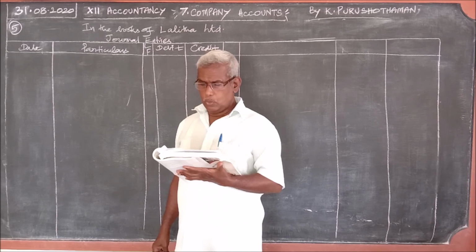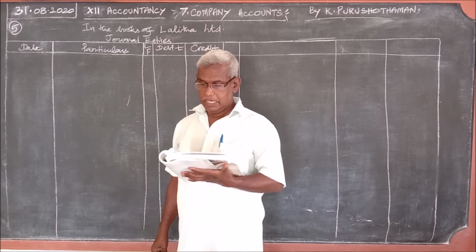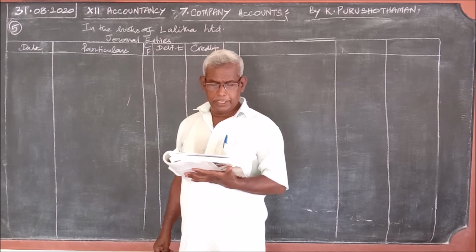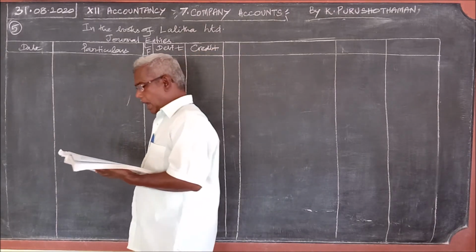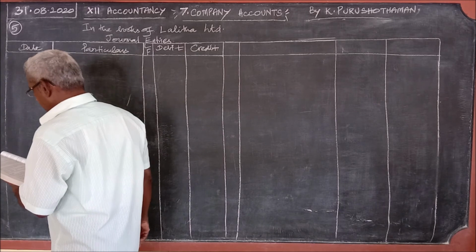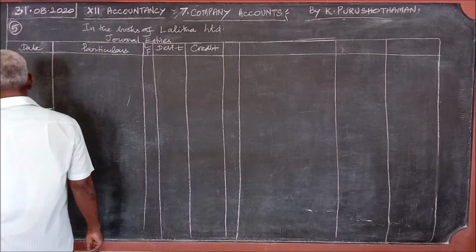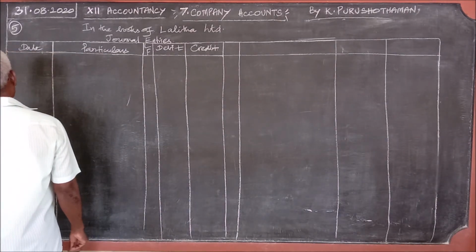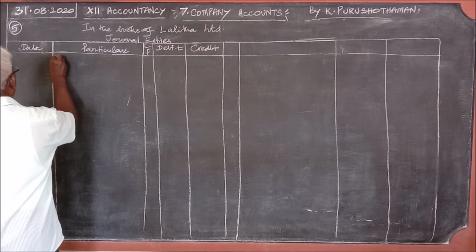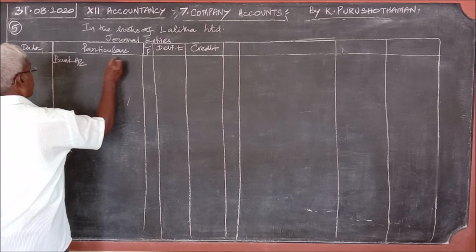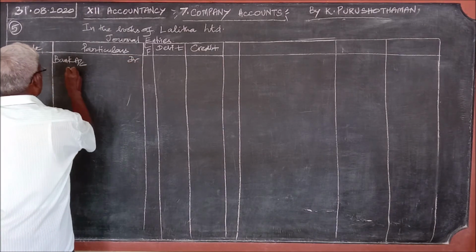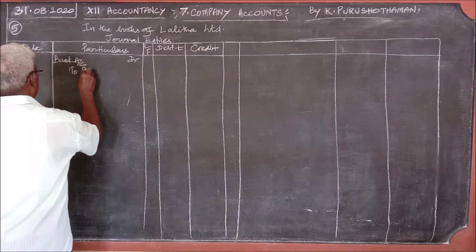How was it allotted? Applications for 50,000 shares were received. So, application money 2, number of applications received for 50,000 shares. Therefore, bank account debit to share application account.